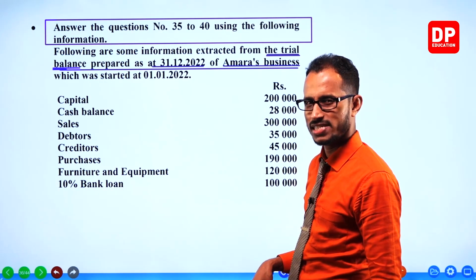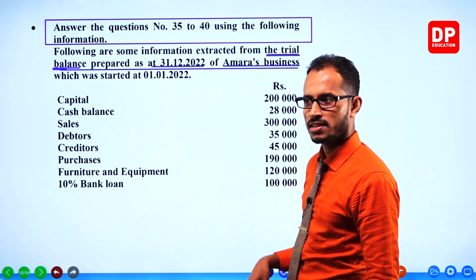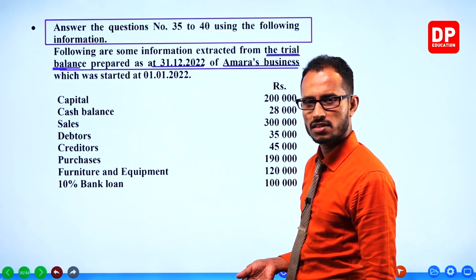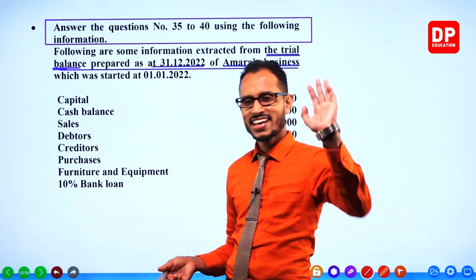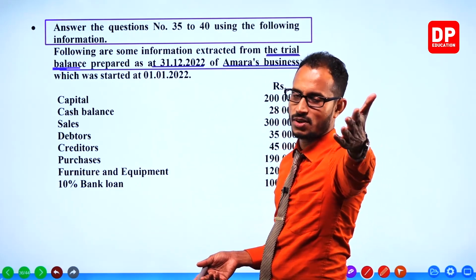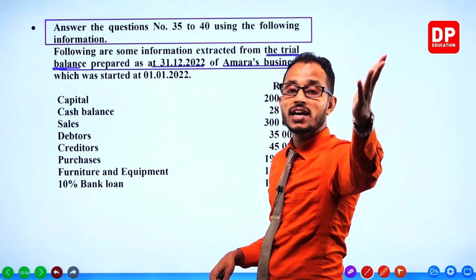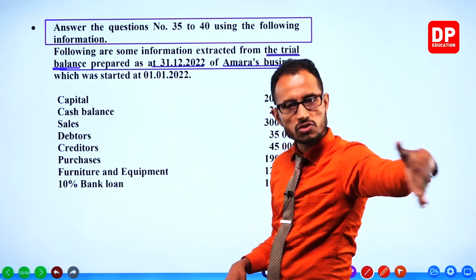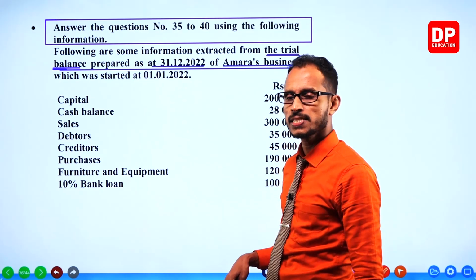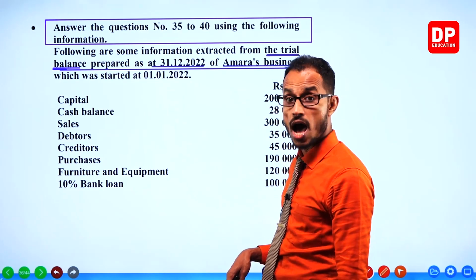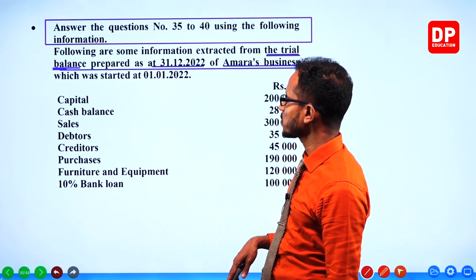Is that the correct one? Cost of sales minus closing stock. Yes, not cost of sales minus whatever. Sales minus cost of sales. Sales minus cost of sales equals gross profit. That is the correct formula, or the method, to calculate gross profit.